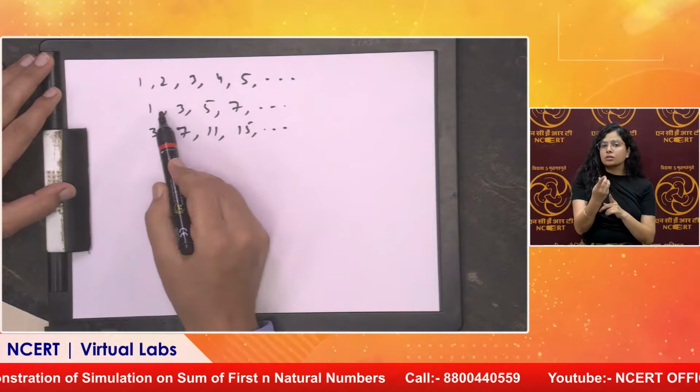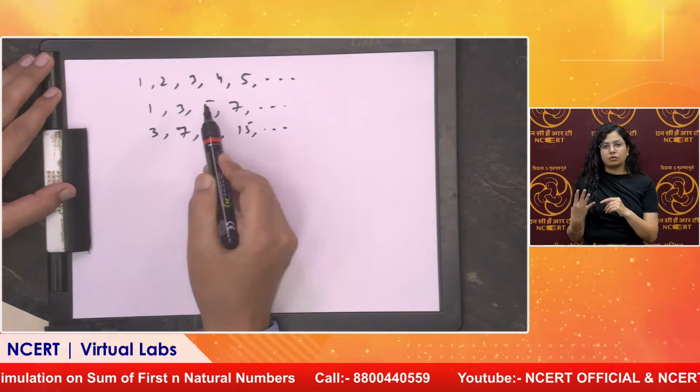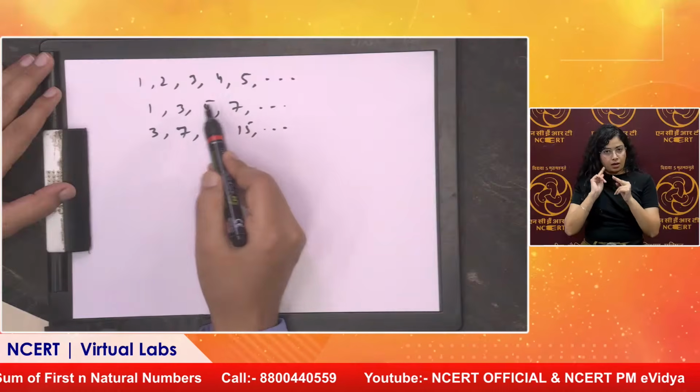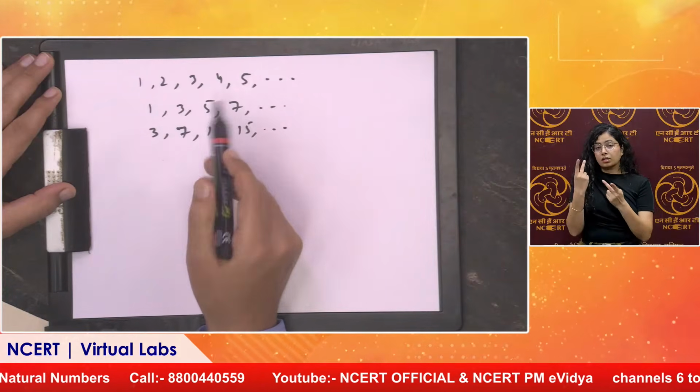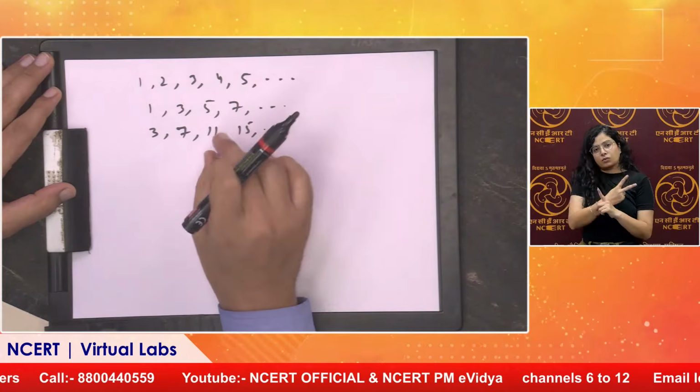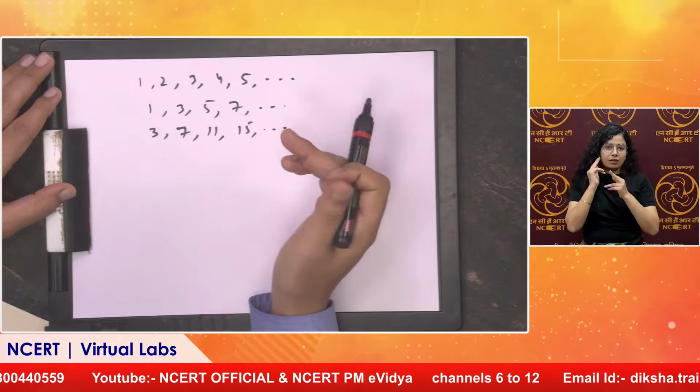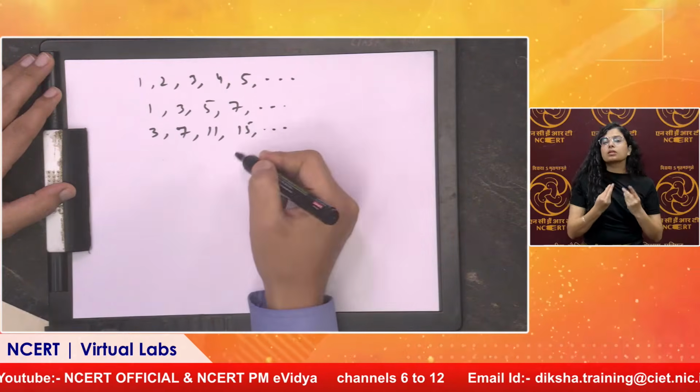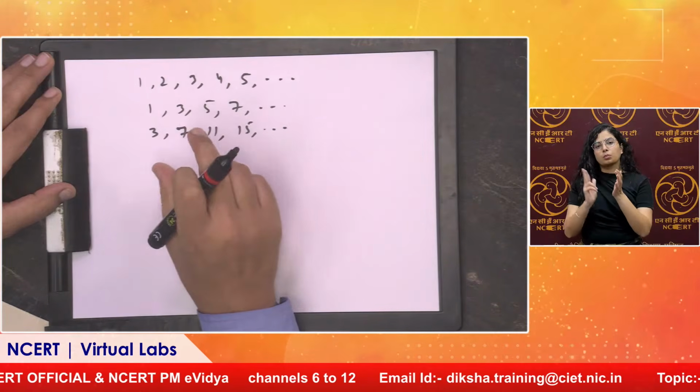Similarly, here I add 2 to 1, I get 3. The same 2 I add to 3 and I get 5. The same 2 I add. So this is the same term which we are adding to the previous term to get the next term. This is known as the common difference, and the first term is known as the first term.